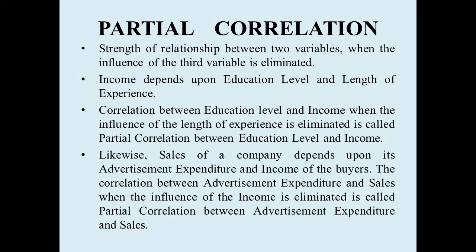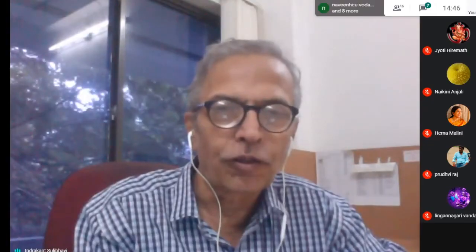Now we have the concept called correlation coefficient. We know what it is. When a third variable is also playing a role, we want to remove its influence and see the correlation between the first variable and second variable after eliminating its influence. But the question is how to compute the partial correlation coefficient. Earlier we have seen the ordinary correlation coefficient given by Karl Pearson. Now we'll see how to calculate